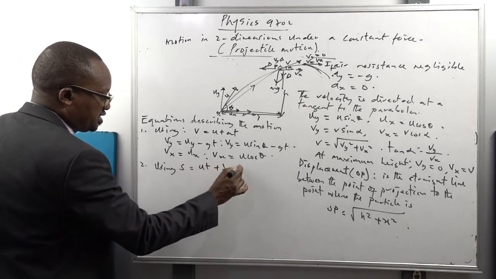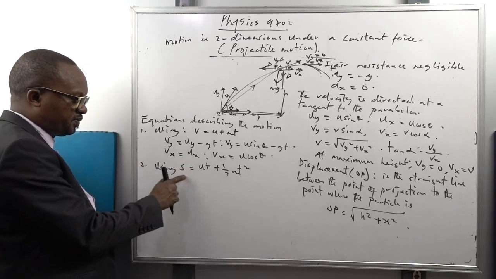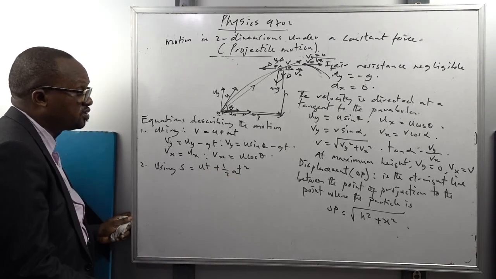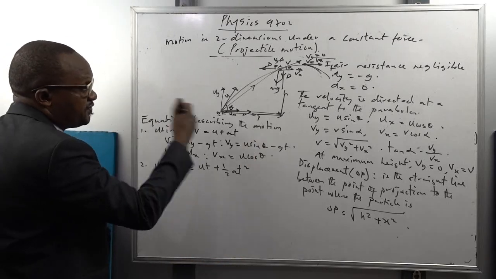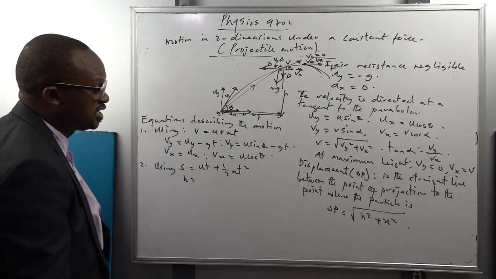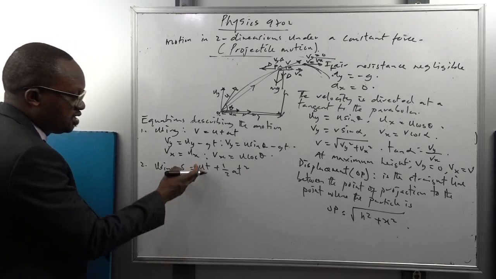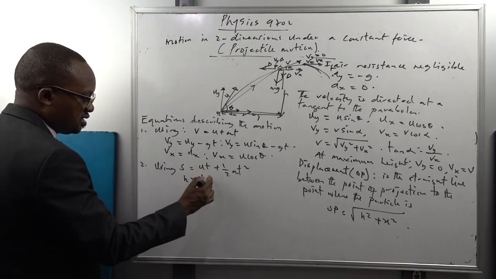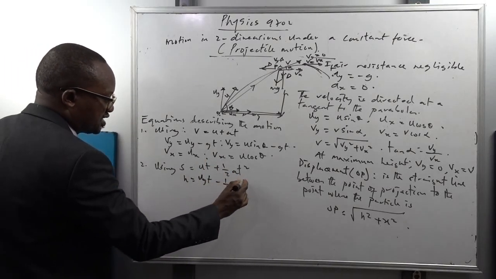Then the next one, using the equation, s is equal to ut plus half at squared. This equation describes the distance or the displacement of the particle at a given time under a constant acceleration. So at a given time, the particle will have covered both vertical displacement, which is h. So to find the vertical displacement h, I have to use the component of the motion along the vertical. So this u will be what? Vertical component of the velocity of projection times t. Acceleration along the vertical is minus g. So this becomes minus half gt squared.